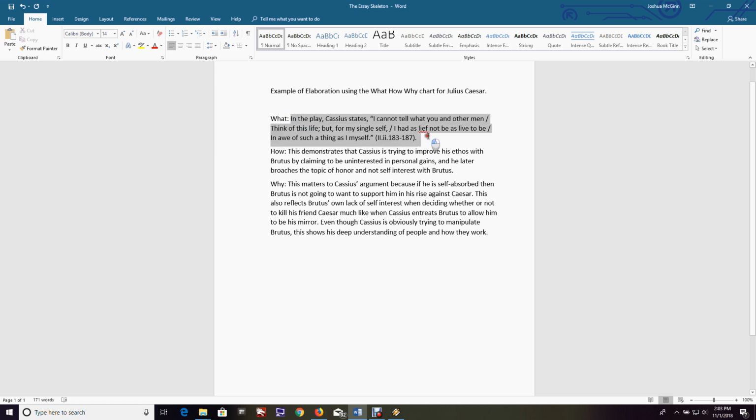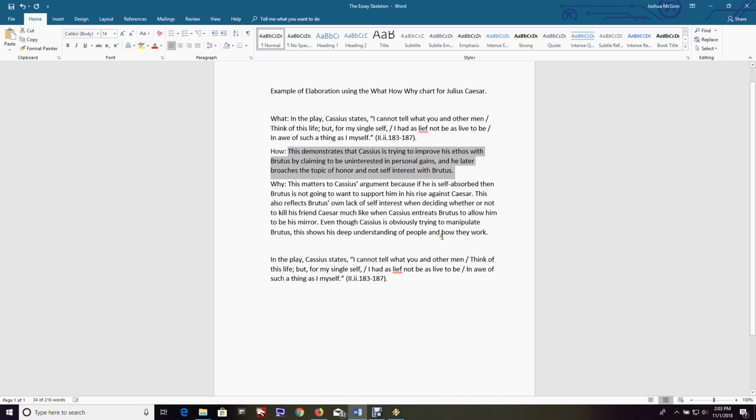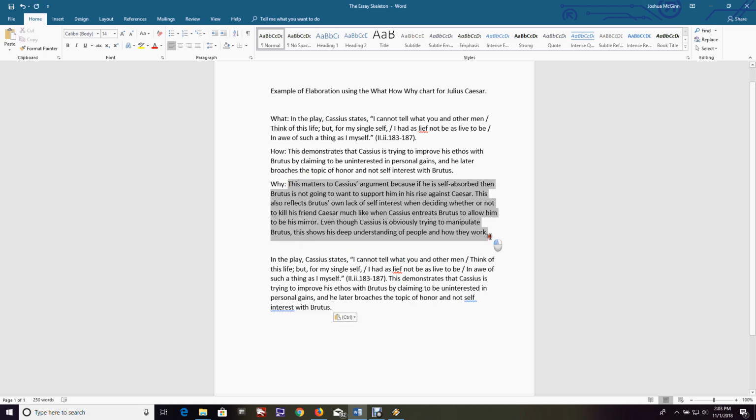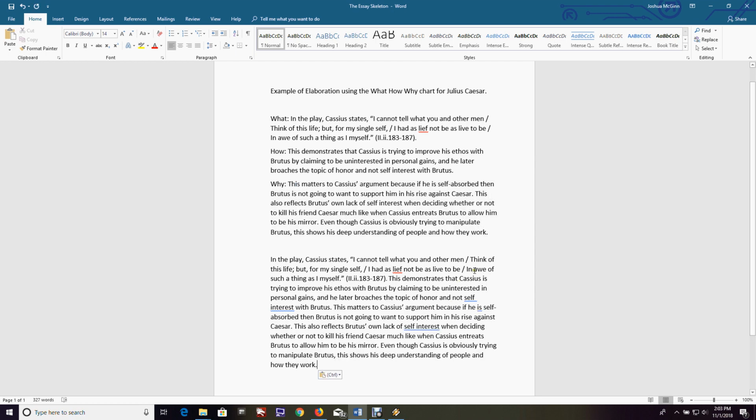So the cool thing here is that when we do this chart, I can take this and go over here, drop down, paste it. I can take this here, copy, paste, and then I can take this here, copy, paste. Now, for a piece of evidence, this has essentially one evidence point. It has one sentence here discussing how that works. It has 2 or 3 sentences here discussing why that matters, right? And the how can be really long, but it isn't always, all right?